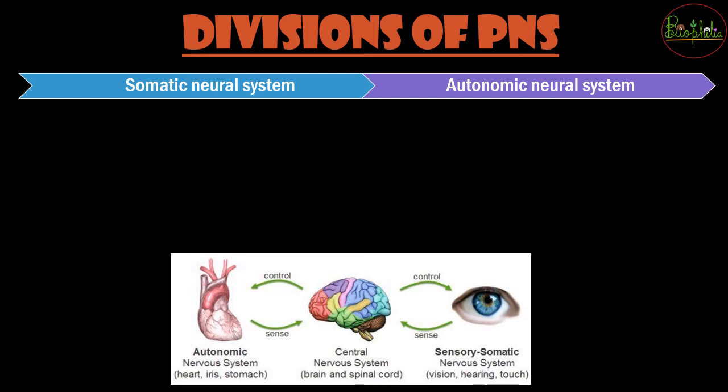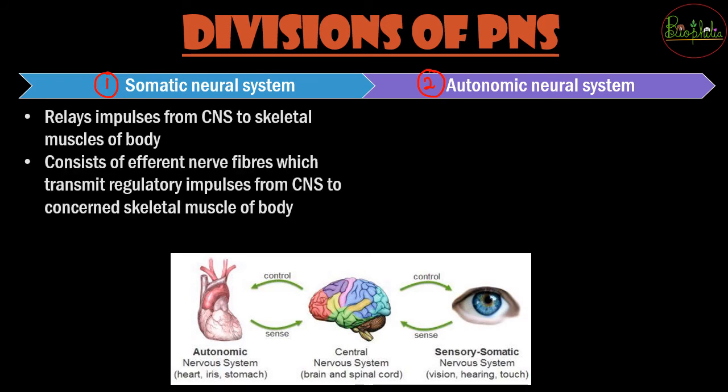So in the peripheral nervous system we had seen that there are many nerves. So nerves के types or nerve fibers के type we understood. But further, the entire system is also divided: the first is the somatic neural system, and the second one is the autonomic nervous system. Somatic neural system is the part of the PNS which is going to relay the impulses from the CNS to the skeletal muscles of the body.